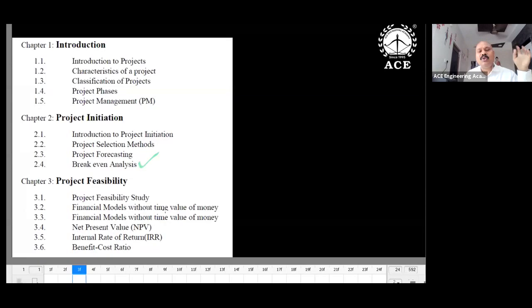And for civil, I'm only highlighting the EEE and ECE people because the subject is new to them. For mechanical and civil, of course, it is familiar. Coming to the third chapter, project feasibility. In this project feasibility, there are a few problems related to compound interest, present worth, future worth, sinking fund factor, capital recovery factor. So I recommend this topic. Compulsorily you have to consider this.